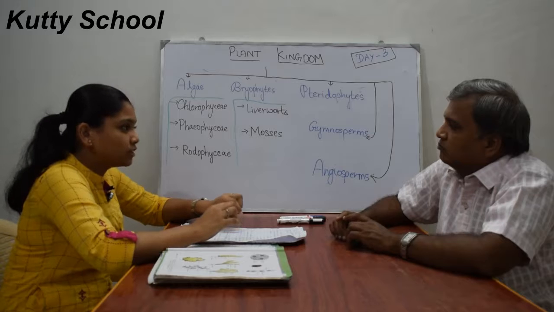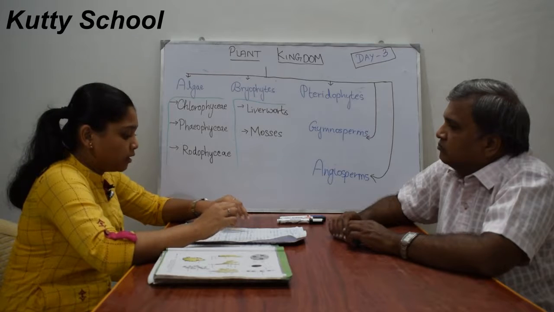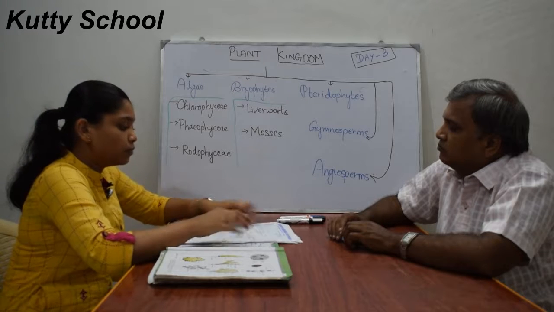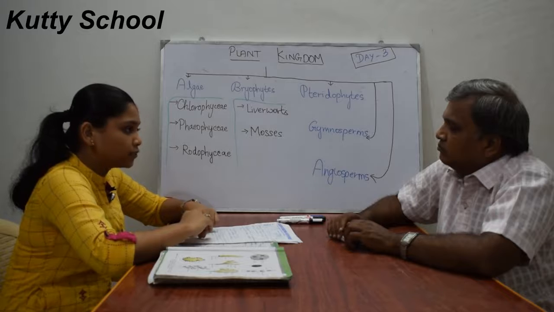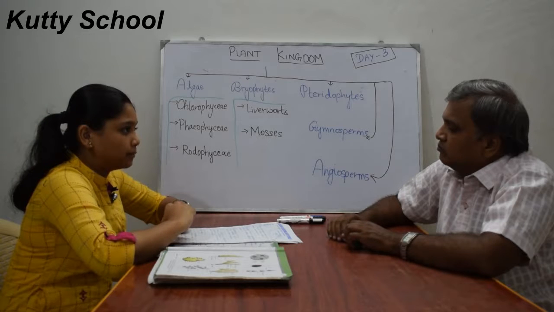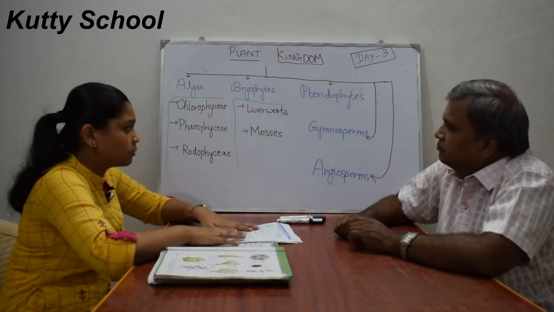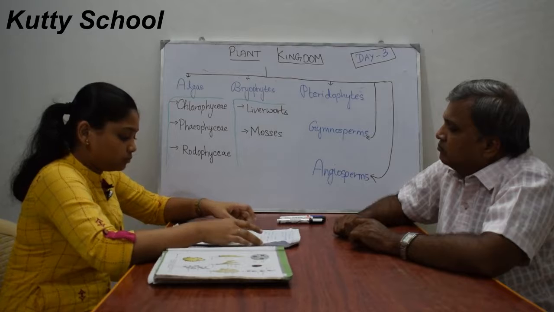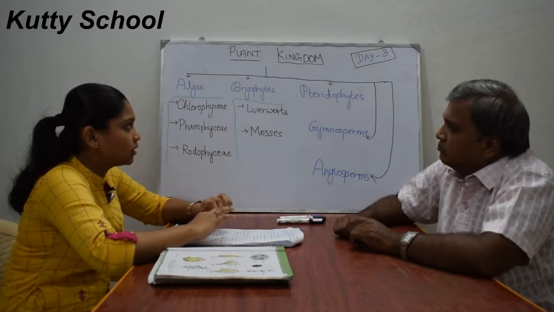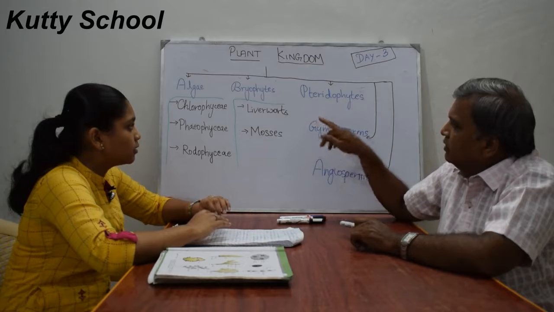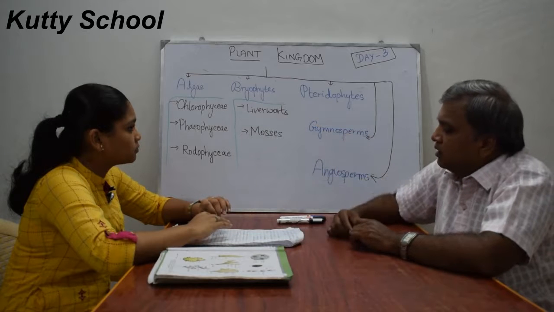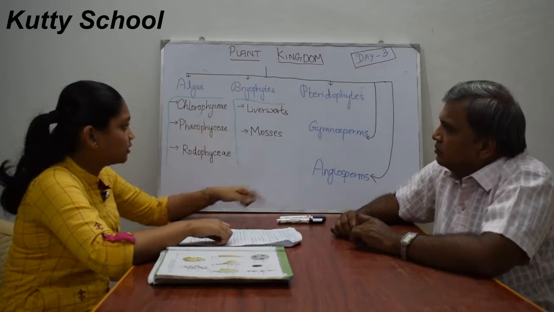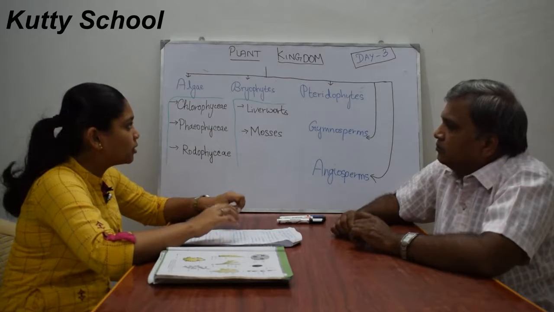At present, the classification is done based on phylogenetic classification, numerical taxonomy, cytotaxonomy and chemotaxonomy. So this is the present way of classification. By these they have classified the plant kingdom into these 5 topics.